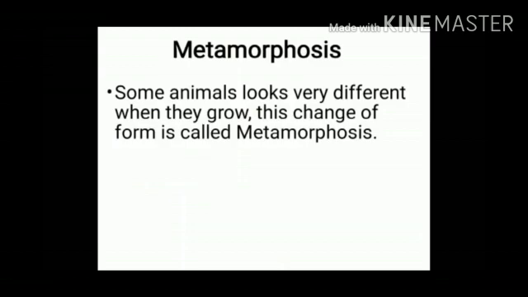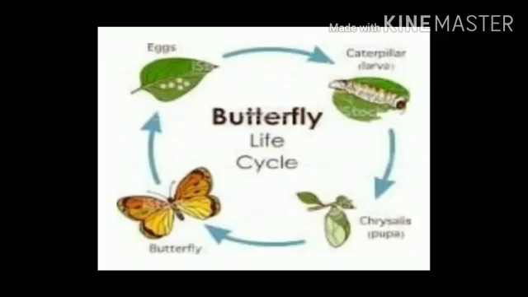Metamorphosis. Some animals look very different when they grow. This change of form is called metamorphosis. Now see, students, in this picture we can see the life cycle of the butterfly. The butterfly lays the eggs. After the eggs, it forms the larva.